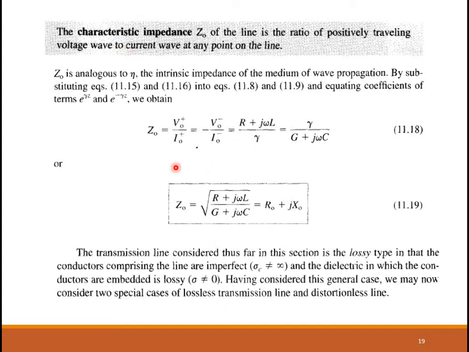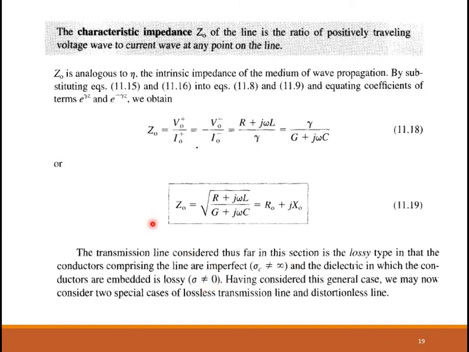So now the wave equation that we derived corresponds to the lossy type. As I've mentioned, we always assume the lossy type as the general form, and from that we can derive any other type like the lossless type and so on. What do you mean by lossy type? We already know lossy type means the conductivity of the conductor is not equal to infinity, and since the dielectric is lossy, sigma is not equal to 0.